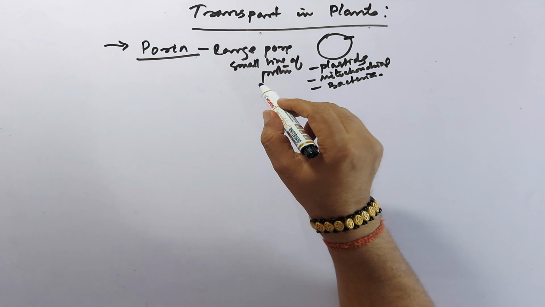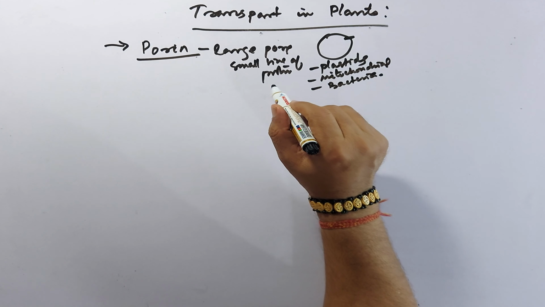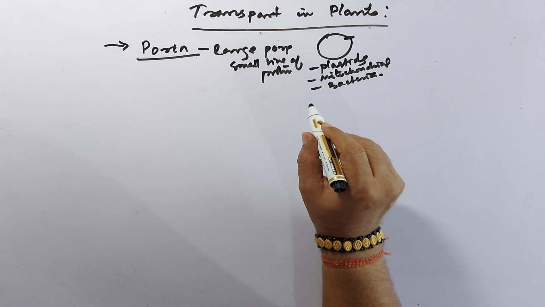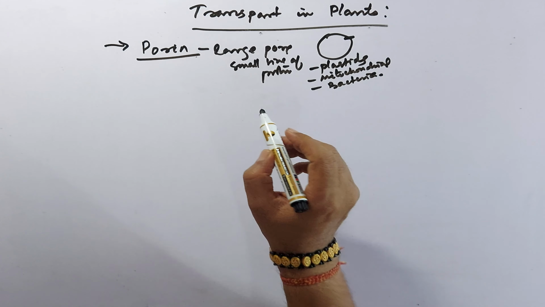So these proteins help in transporting substances; small-sized proteins can pass through porin.